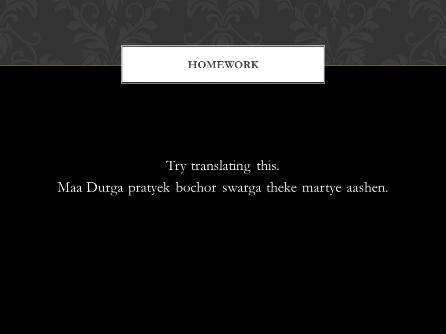For today's homework, try translating this sentence. মা দুর্গা প্রত্যেক বছর স্বর্গ থেকে মর্তে আসেন. Ashen is the honorific form of Ashe, which is the second person verb form. Ma Durga means Goddess Durga. And for the other words which you may not know, I have given the meanings in the next slide. So refer to that slide if you don't know certain words. From a sentence structure perspective, you should be able to do this very easily.